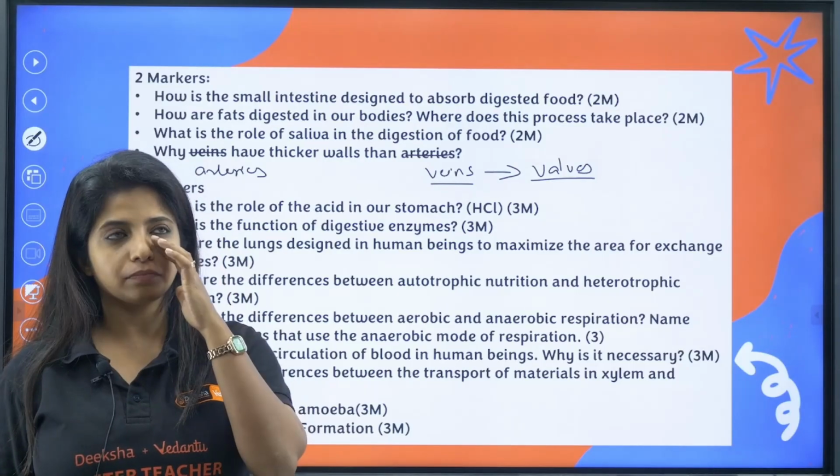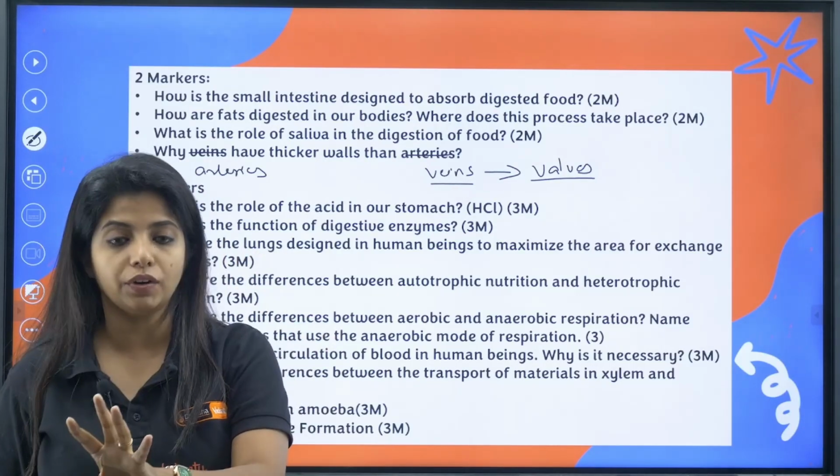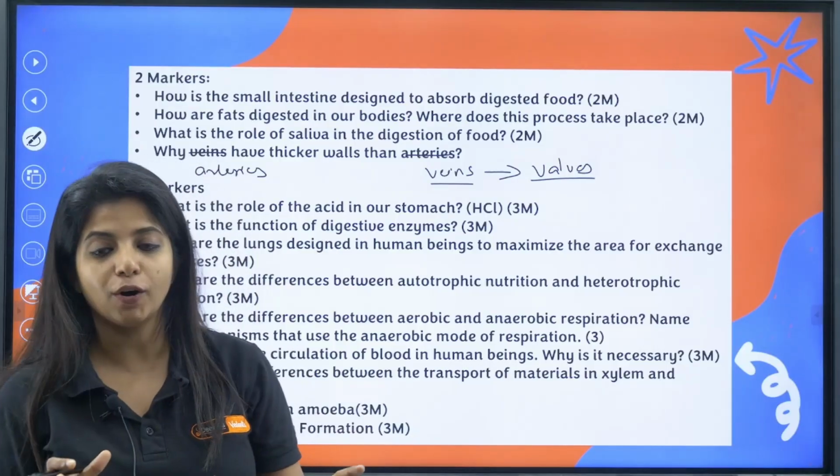Okay, one is pulmonary circulation, the other one is systemic circulation. You talk about both of them and you get your marks.